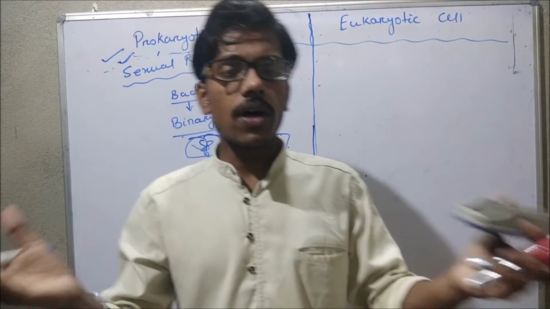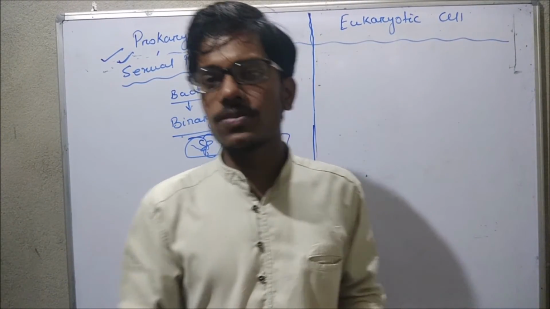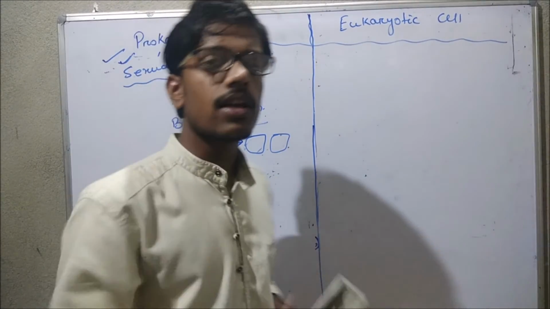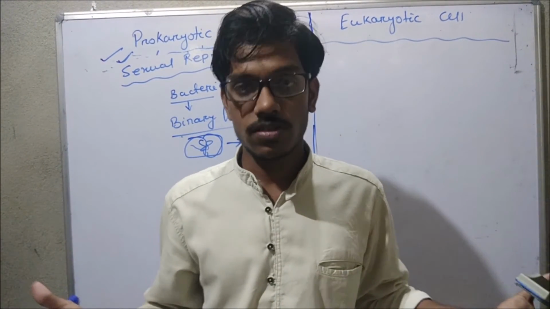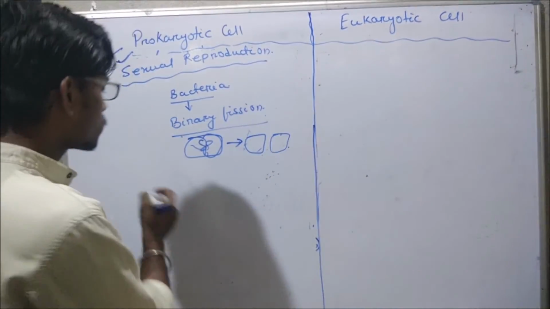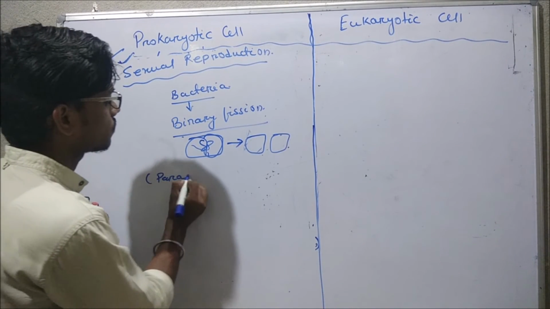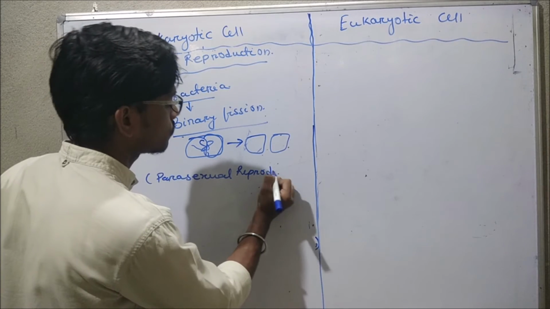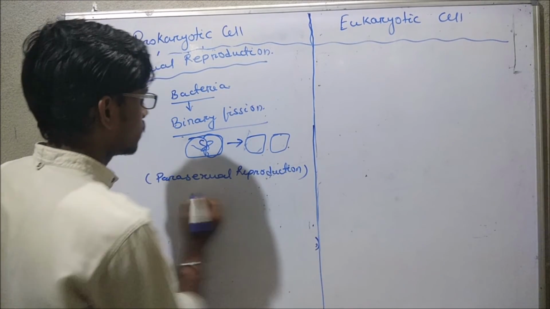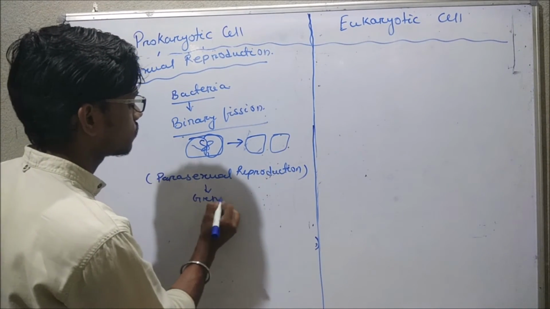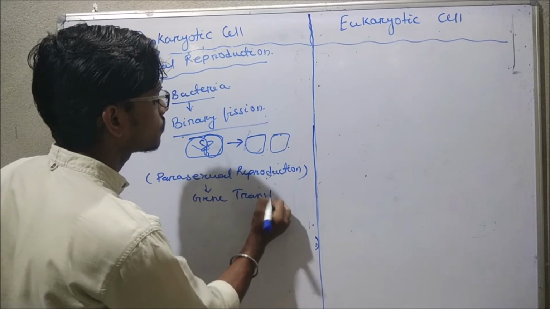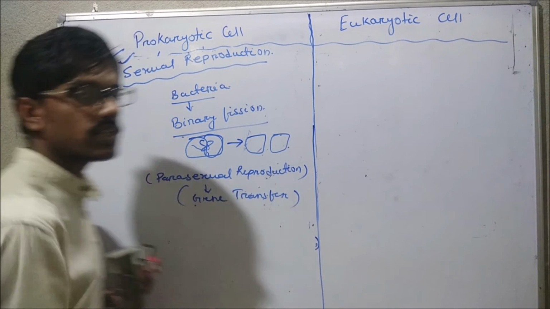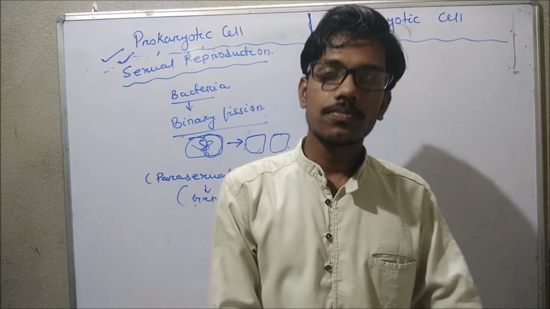This type of transfer of genes from one bacteria to another is called parasexual reproduction. That is gene transfer in prokaryotic cells like bacteria.